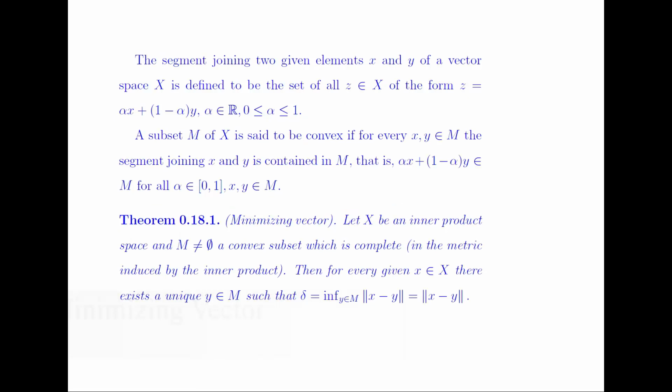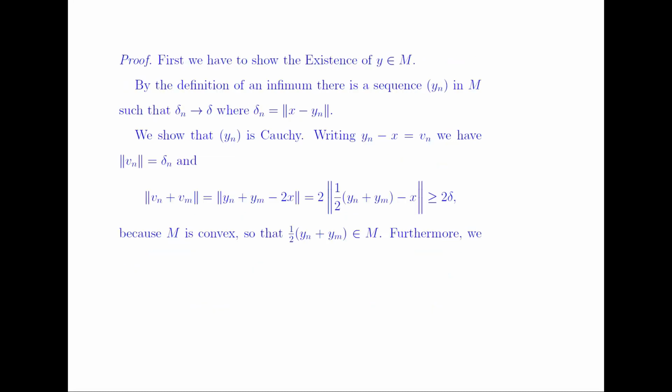The proof of this theorem will be divided into two parts. First, we will talk about existence, then we will talk about the uniqueness of this y. First, the existence of y. By the definition of an infimum, there is a sequence y_n in M such that delta_n converges to delta, where delta_n is equal to the norm of x minus y_n. Now we have to show that this sequence is a Cauchy sequence. Suppose that v_n is equal to y_n minus x, and we have the norm of v_n equal to delta_n.